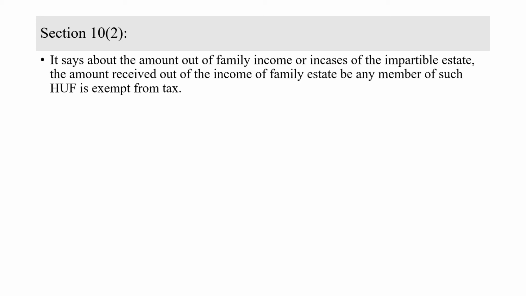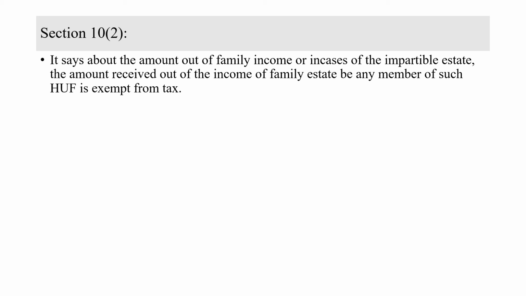It is completely related to agricultural income, and we have also studied what kind of incomes are treated as agriculture. And now going to section 10, subsection 2. Let's see what is there in it. See here, section 10, subsection 2. Under this we are going to see whether income derived is taxable or exempted from tax. And of course, we know we are studying incomes which are not forming a part of income. So this is also that kind of income which is not forming a part of income.